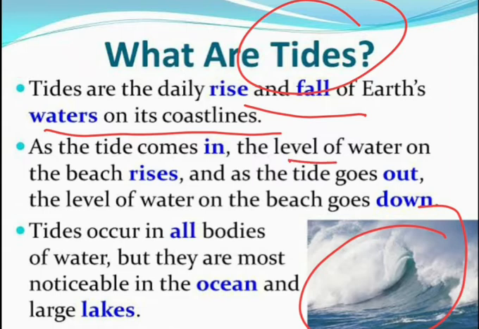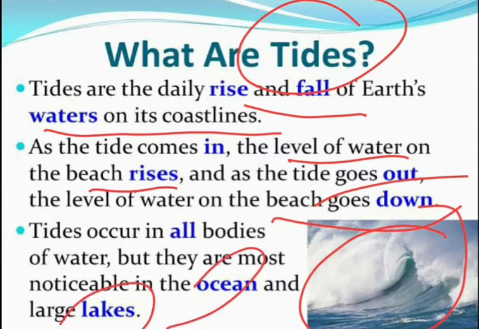Which thing rises? The level of water, and where? On the beach. And as the tide goes out, then what happens? The level of water on the beach goes down. So this is the fact. Water on the beach rises when the tide comes in, and the water goes down as the tide goes out. Tides occur in all bodies of water, but they are most noticeable in the oceans and lakes.